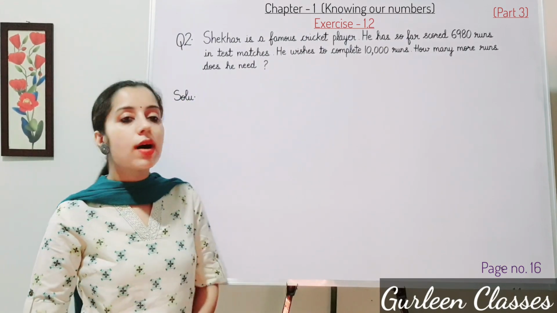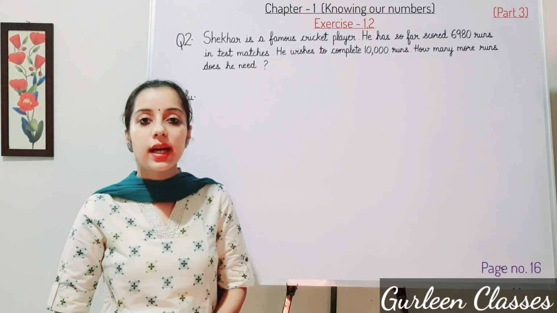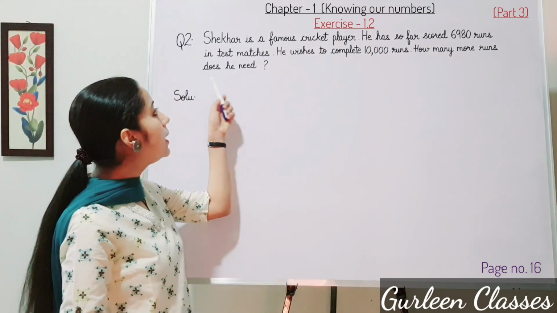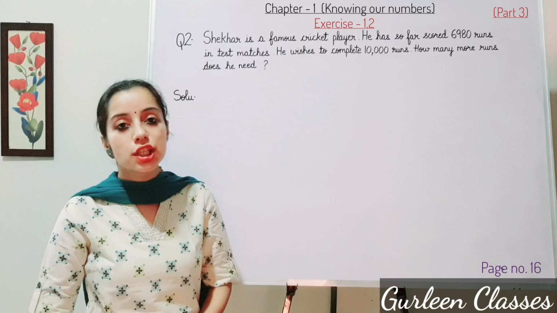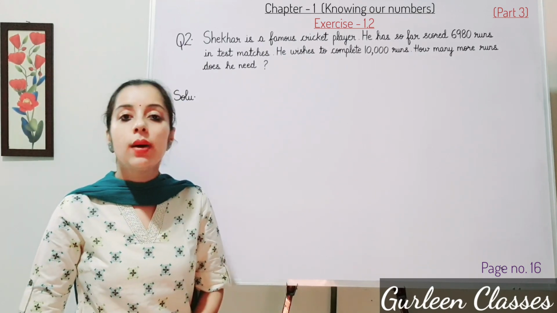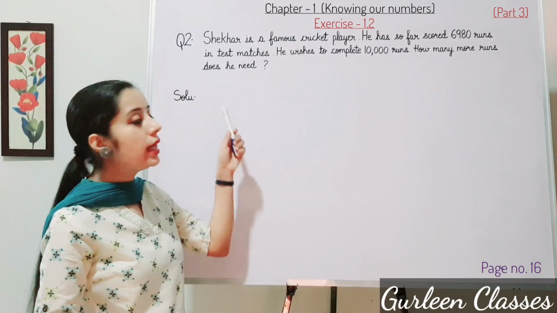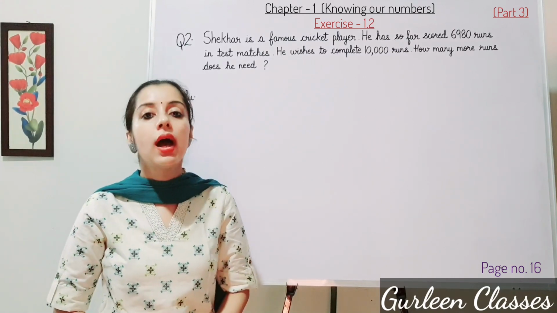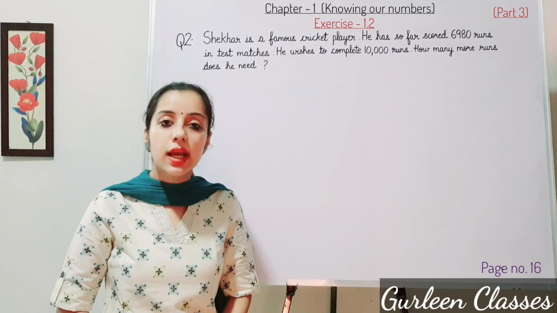Question number 2. Shekhar is a famous cricket player. He has so far scored 6,980 runs in test matches. He wishes to complete 10,000 runs. How many more runs does he need? We have to find out how many more runs Shekhar needs.